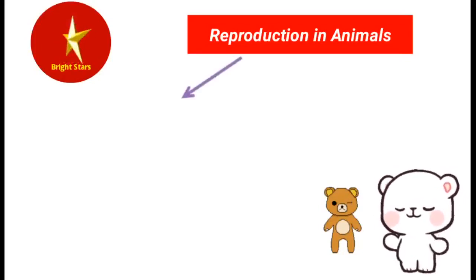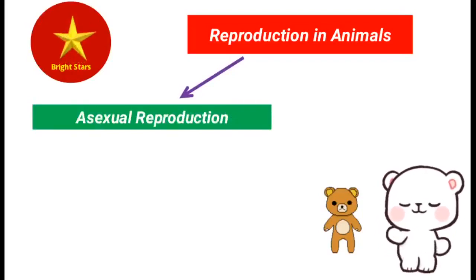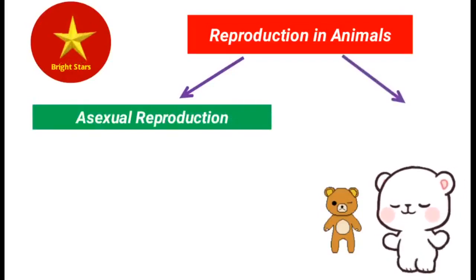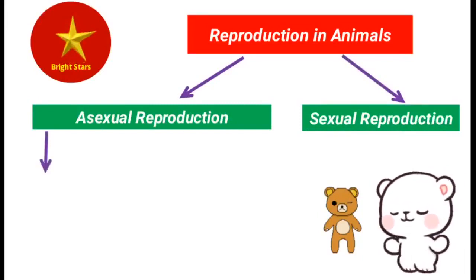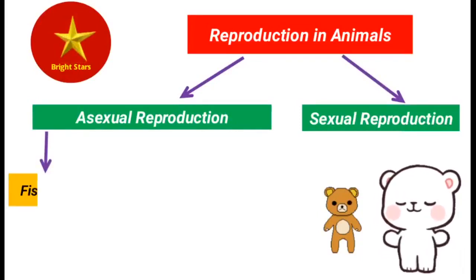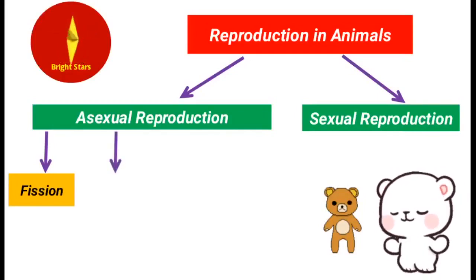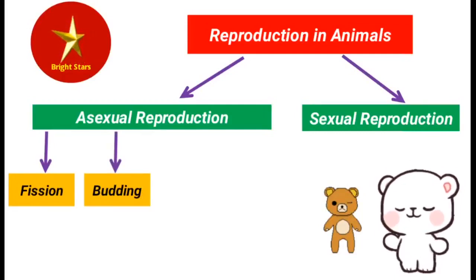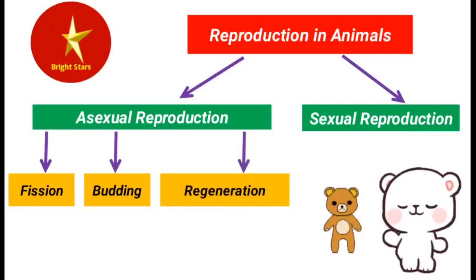So we already know that reproduction is of two types, that is asexual reproduction and sexual reproduction. Asexual reproduction is of three types here. One is fission, next one is budding, that is followed by regeneration.